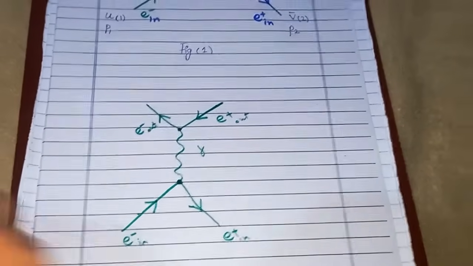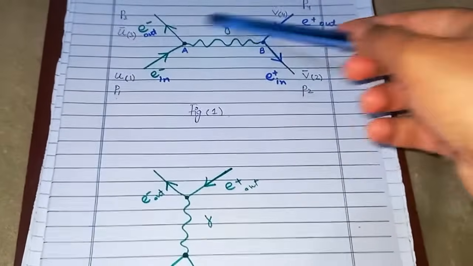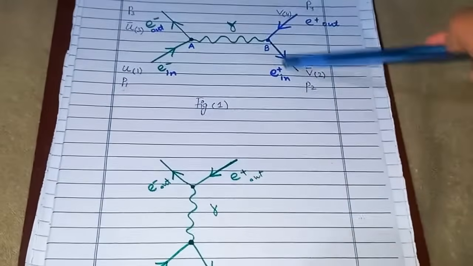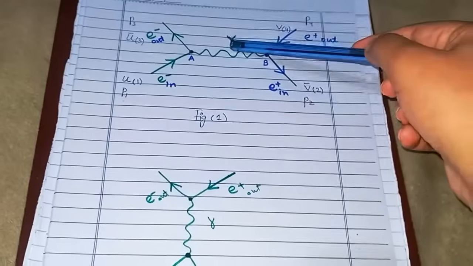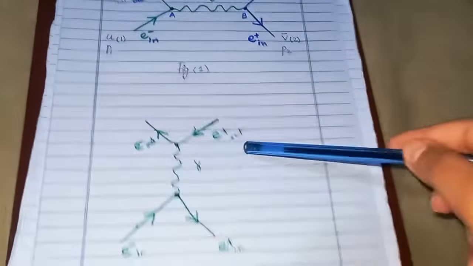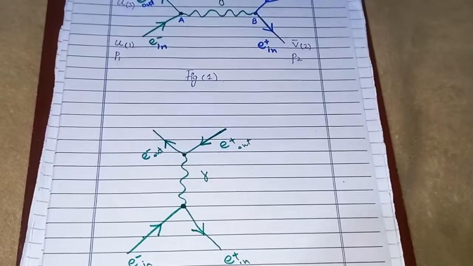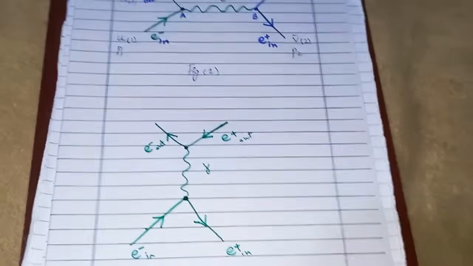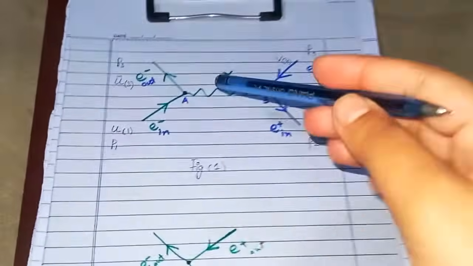We can see the diagram is almost the same. You can see electron, positron, center is photon, then electron positron again. So we can see here that it's almost the same, but the process is different. These Feynman diagrams, understanding them is really crucial.